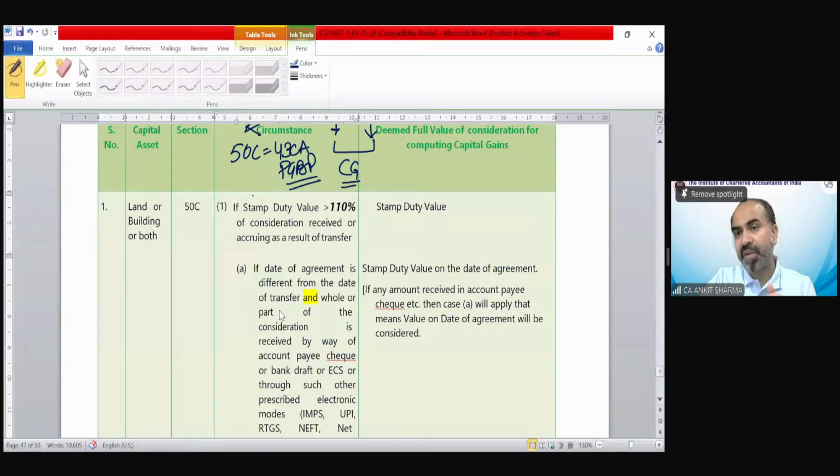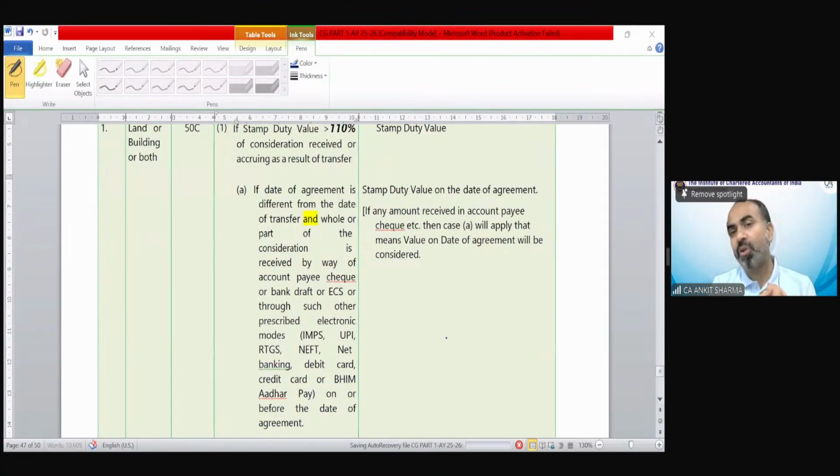In case of section 50C, there was also a provision which says that stamp duty value we need to take either at the time of registry, transfer deed, or at the time the agreement has been done. If the payment of advance has been taken via account payee cheque, IMPS, RTGS, etc. at the time of agreement, then we will take the stamp duty value at the time of agreement. And if the payment is not received by any of these modes, then we will take the stamp duty value for comparison at the time of transfer or when the registry has been done.